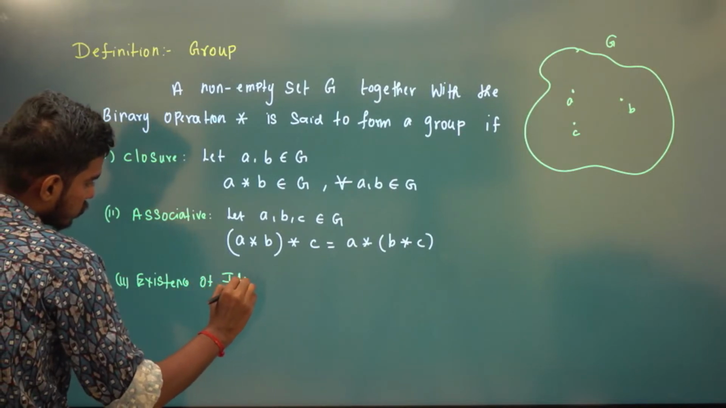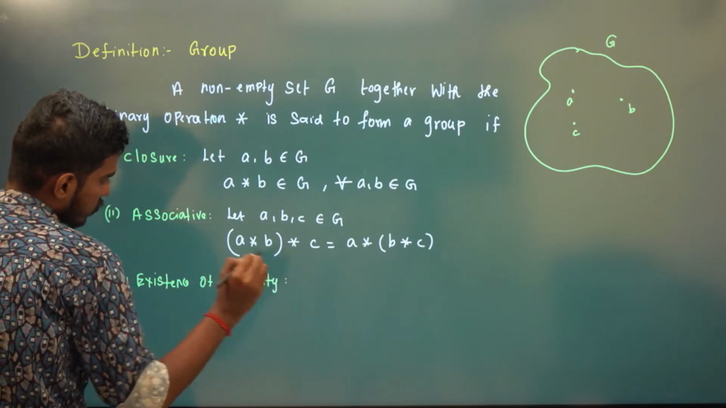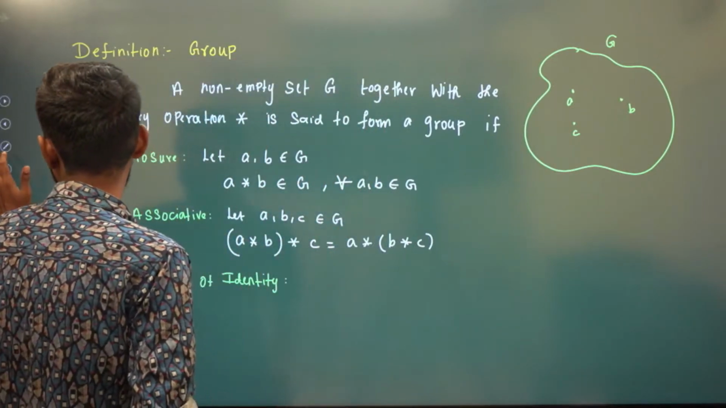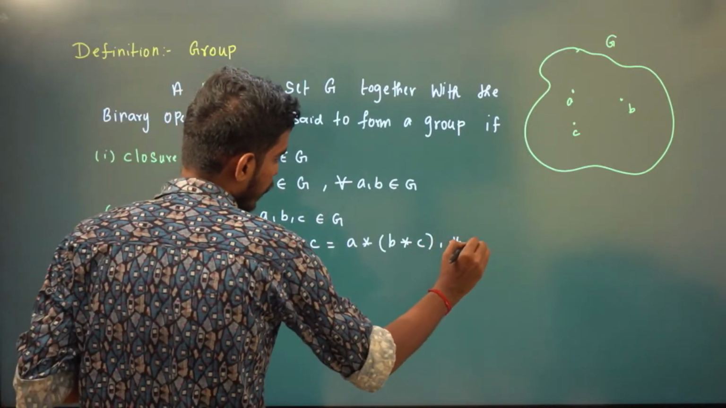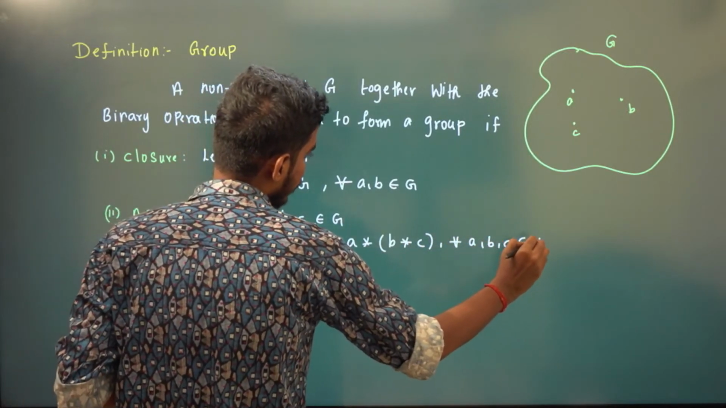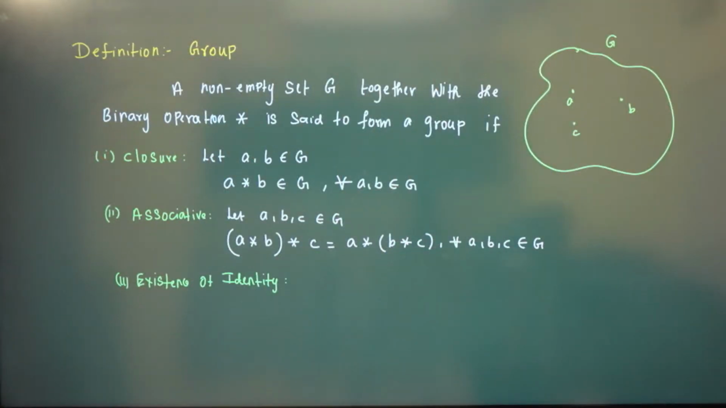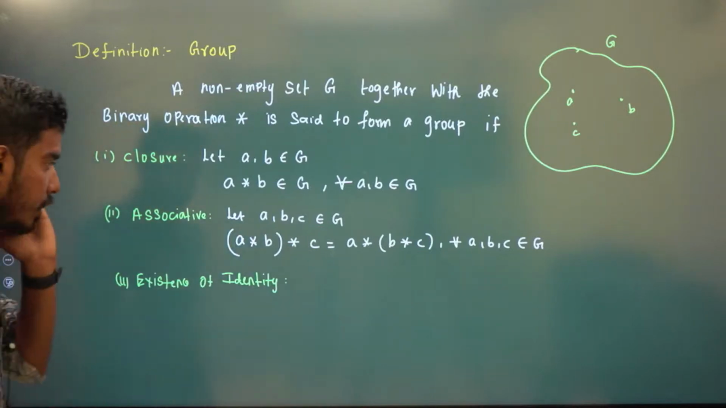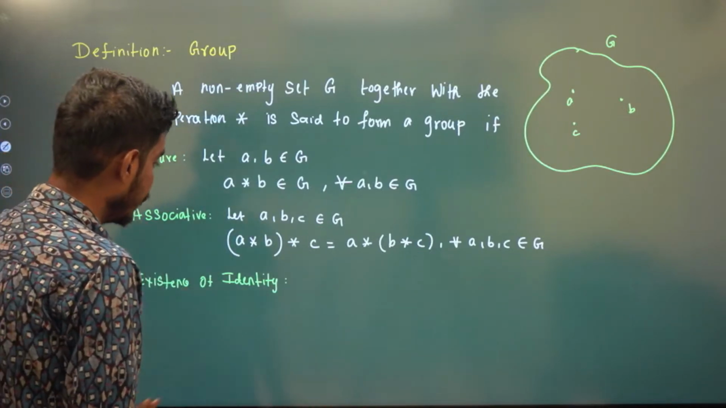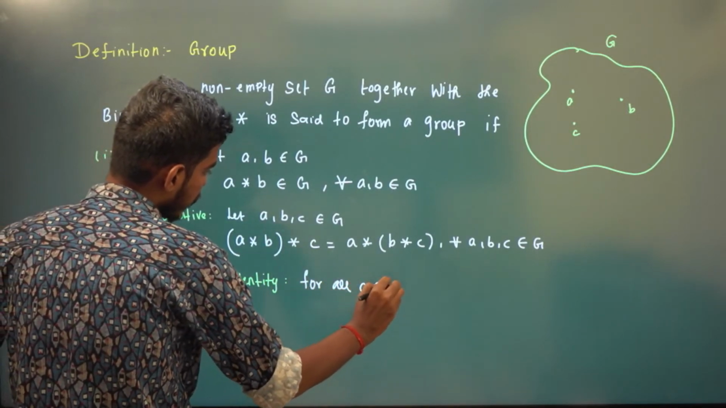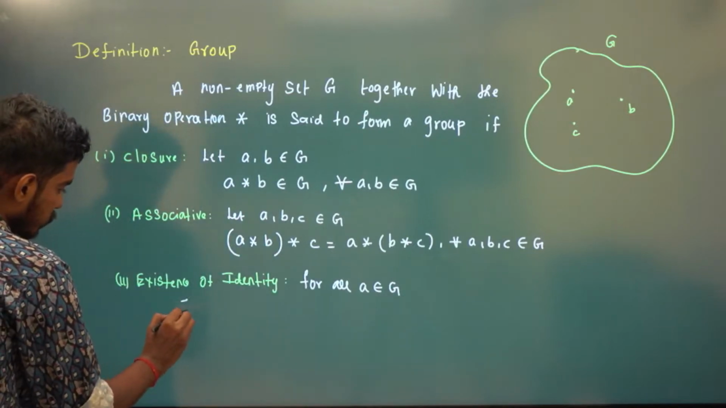Existence of identity, right? This has to be true for all A, B, C belonging to G. For every A, B, C belonging to G, it has to be true for arbitrary elements. It has to be true for all, right? Okay. So existence of identity: for all A belonging to G, there exists